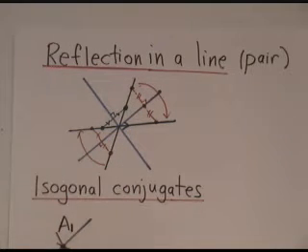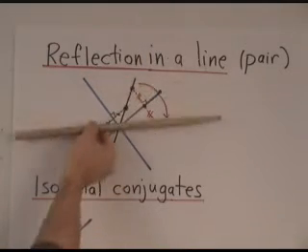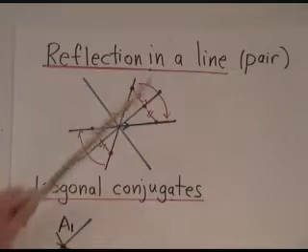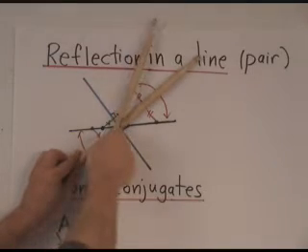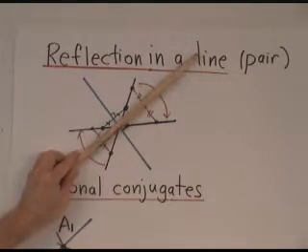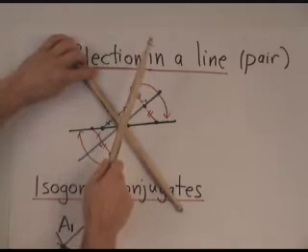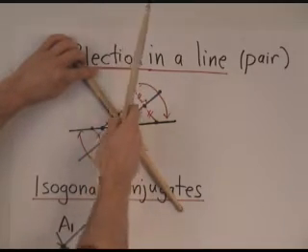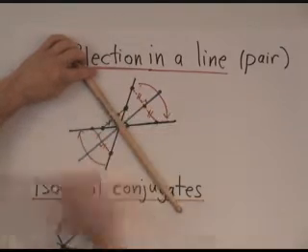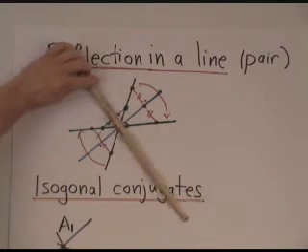You can not just reflect points, you can also reflect lines. So this point here, under the same reflection, goes to here, and in fact every point on this line gets reflected to a point on this line. So we can say that in this line, the reflection sends that one to that one. It sends a line to a line. And it's interesting to observe that that definition is exactly the same as reflection in the perpendicular line. So if we reflected this point in that perpendicular line, this point would go to that, and that line would also go to that line. So reflection in this line, when we talk about lines, is the same as reflection in its perpendicular line.